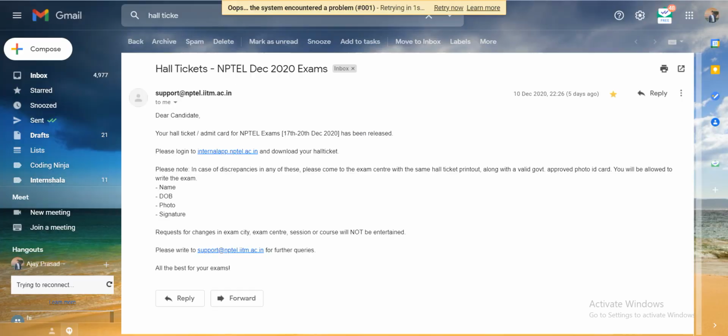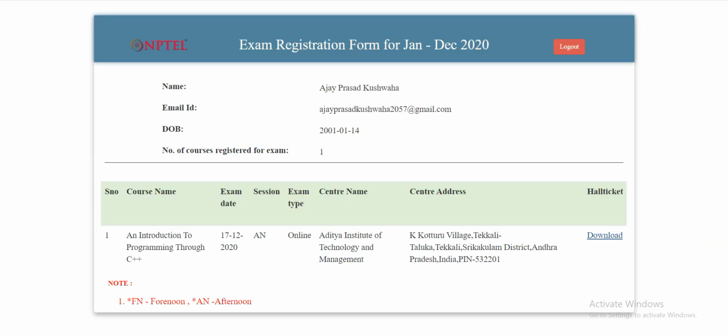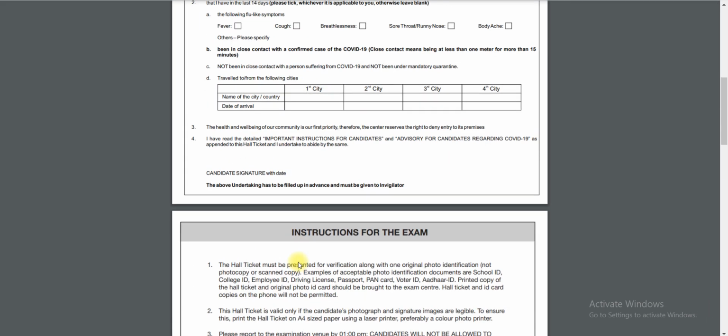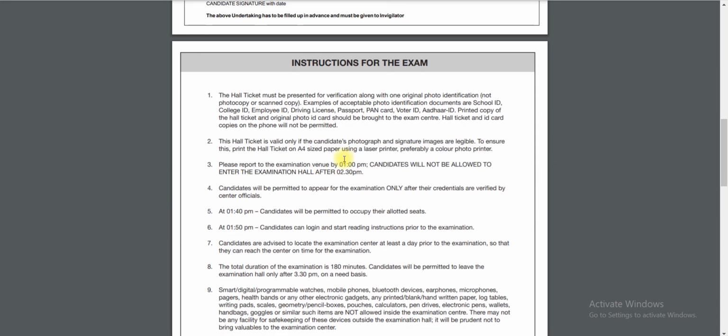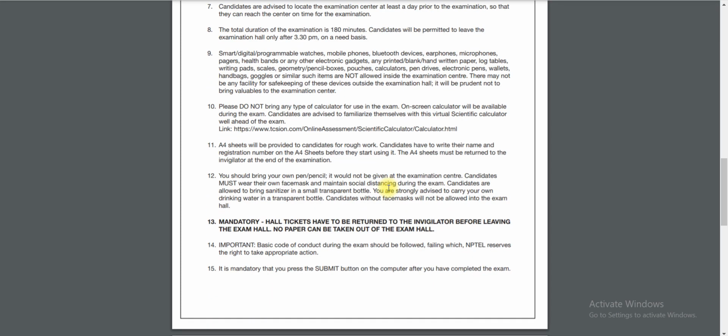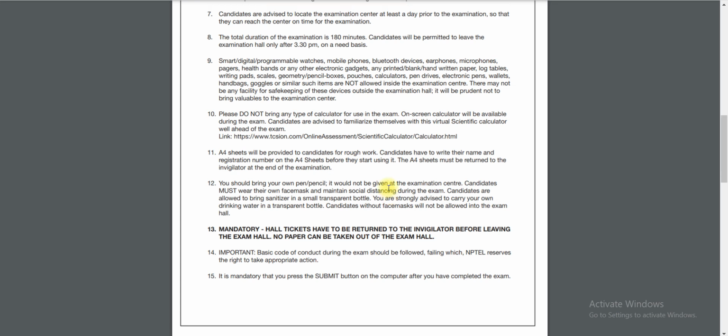So refer to that. Now coming to what things you can carry to the exam center. You have to carry your own water bottle and you can also carry your sanitizer. Both must be in a transparent bottle. It must not be yellow, green or black; it must be white and transparent. Also take care of your health. You have to maintain social distance and wear face masks, otherwise you will not be allowed into the exam center. So go for that.